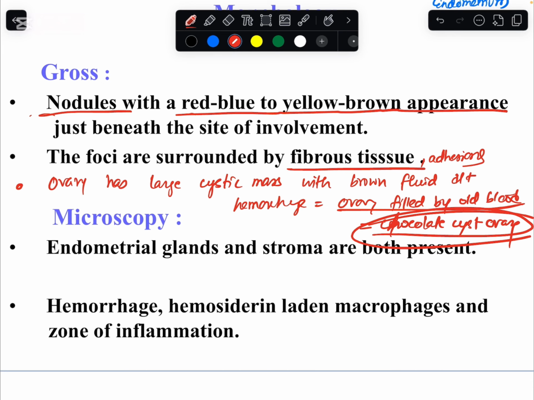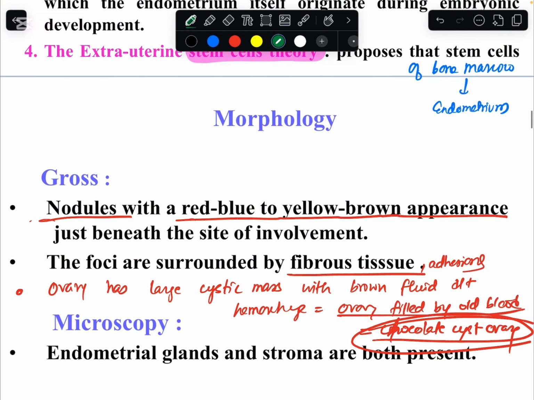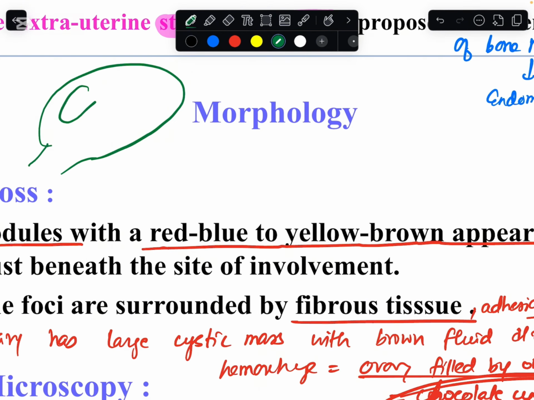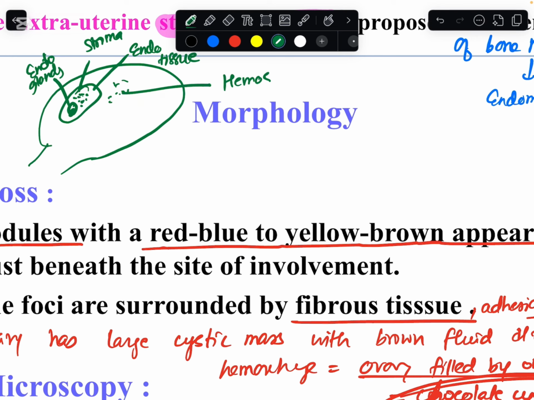Now if we talk about the microscopy, I've already explained it to you. Microscopy is basically simple. This ovary is containing endometrial tissue, which means there is going to be presence of stroma and presence of glands. So endometrial glands are present, endometrial stroma is present, and alongside this there is going to be hemorrhage. If there is hemorrhage, there is release of blood, and blood contains which pigment? Hemosiderin. So it will contain hemosiderin pigment. These are the three microscopic features which you have to remember.